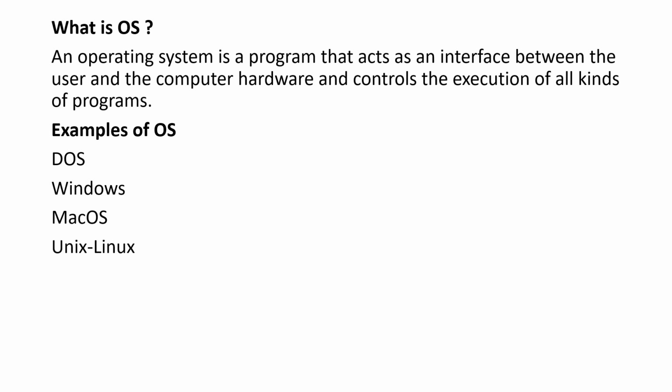A computer system has many resources like hardware and software which may be required to complete a task. The commonly required resources are input or output devices, memory, file storage space, CPU, etc. So here comes the function of the operating system. The operating system acts as a manager of the above resources and allocates them to specific programs and users as necessary for their task. Therefore, the operating system is a resource manager.